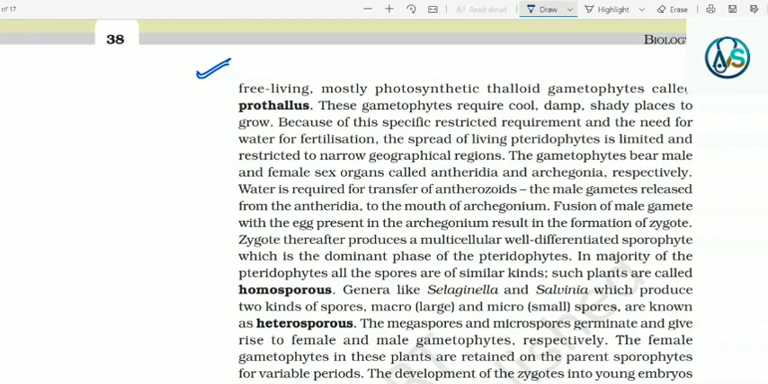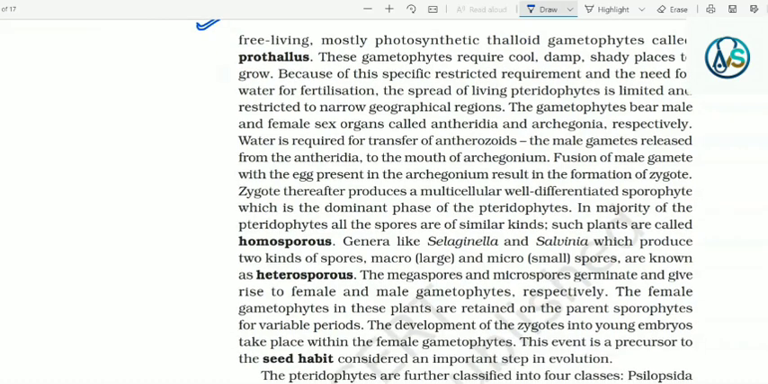The gametophytes bear male and female sex organs called antheridia and archegonia respectively. Water is required for transfer of antherozoids. The male gametes are released from the antheridia to the mouth of archegonia. Fusion of the male gamete with the egg present in the archegonium results in the formation of zygote. The zygote thereafter produces a multicellular, well-differentiated sporophyte, which is the dominant phase of the pteridophytes.